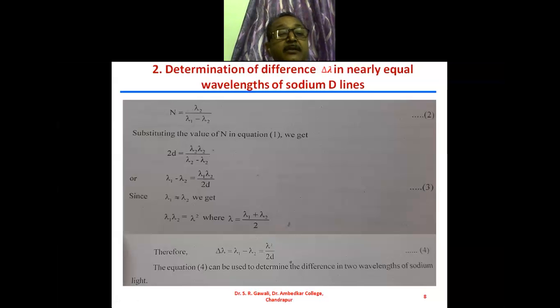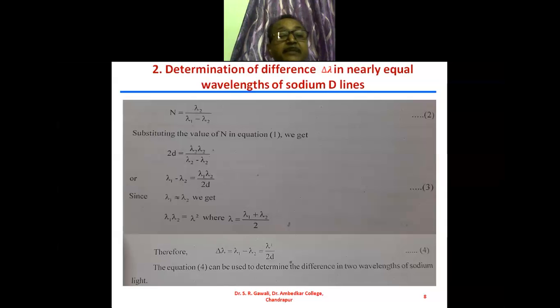The difference between the two wavelengths is only 6 angstrom, because one wavelength lambda 1 is 5896 and another wavelength is 5890. There is a difference of only 6 angstrom.